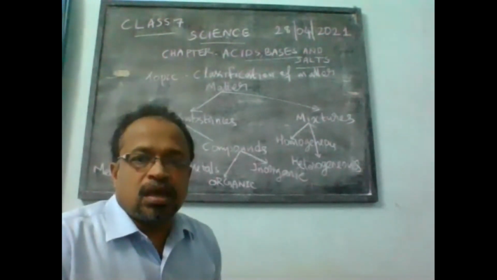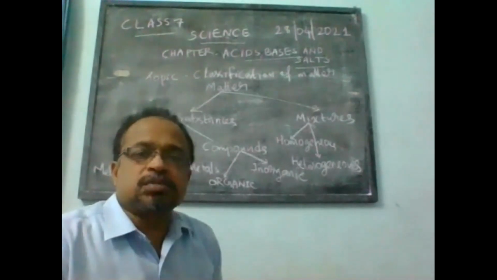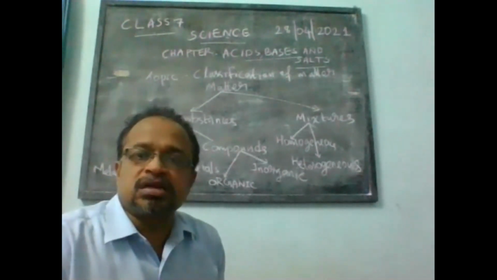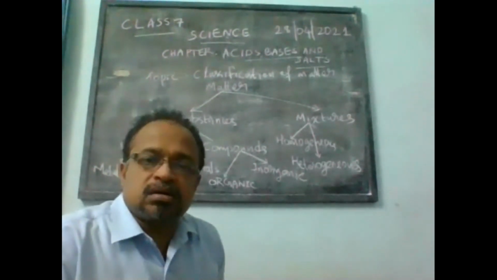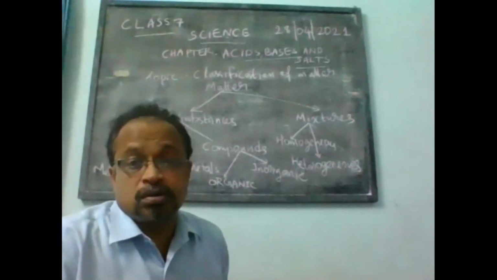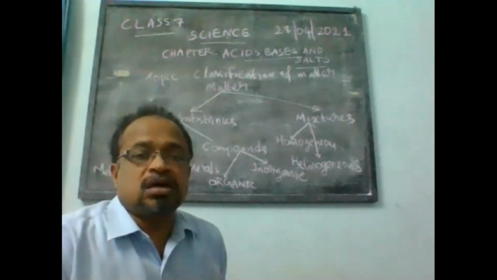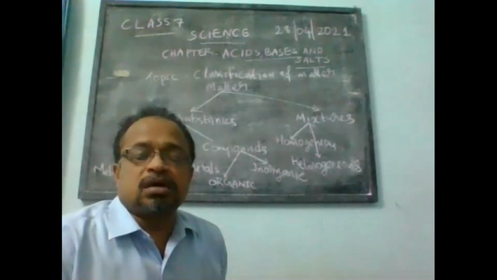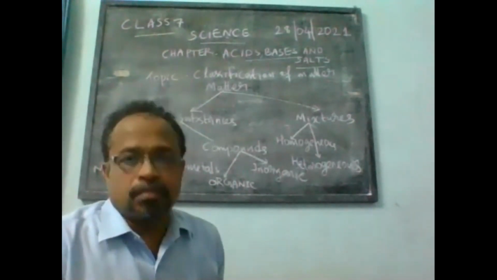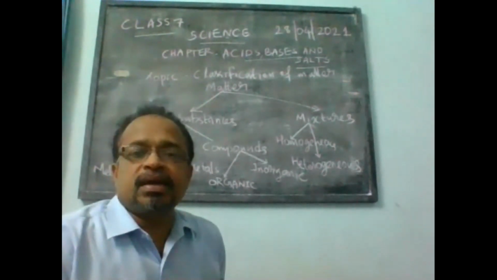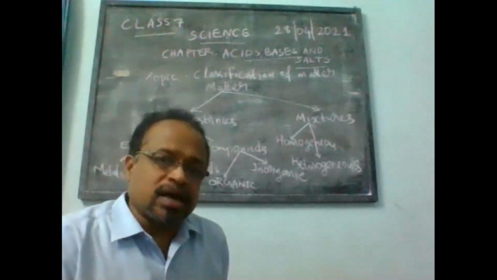Actually, there is matter all around us. Invisible matter, visible matter. Matter exists in mainly three states: solid, liquid, and gas. Air, which is invisible, it is also a matter because it occupies space and has mass. So that is the meaning of mass. Matter is anything that occupies space and has mass. Now, broadly, matter exists in three states: solid, liquid, and gas.